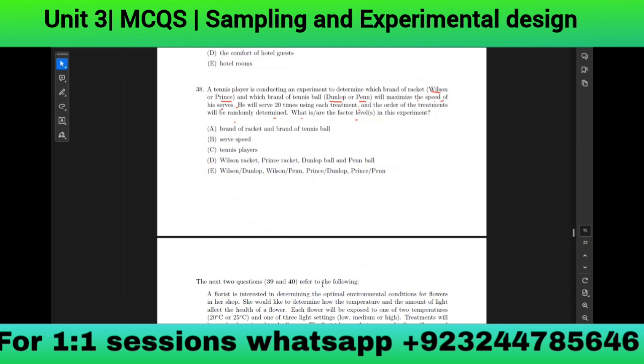B. Wilson racket, Prince racket, Dunlop ball, Penn ball. This is very simple. I don't get the treatment and the factor and factor levels. I'm confused in that.